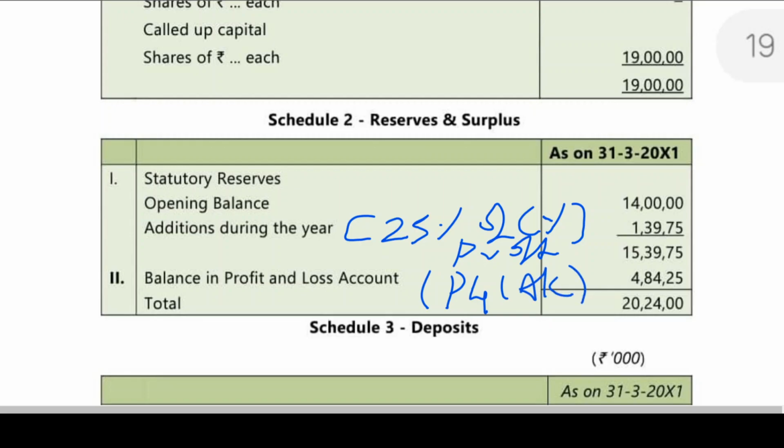And the fourth column, appropriation, 25% of current year profit. This one, is this clear?